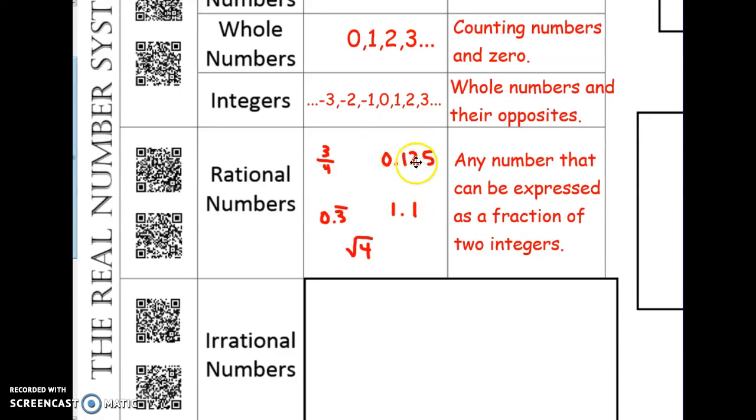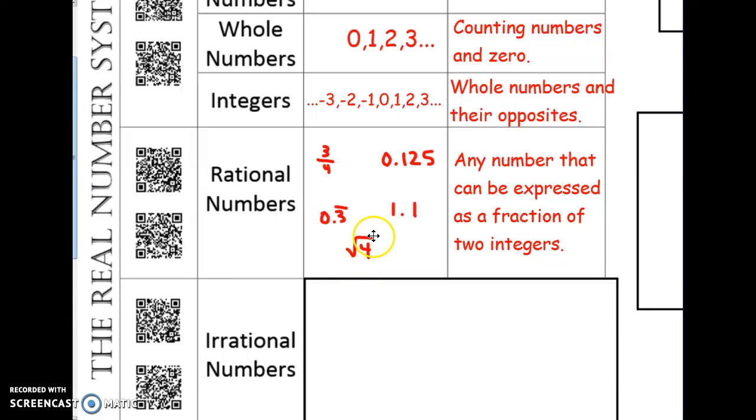So again, I can make the number look like a fraction, and it's considered rational. 0.3 repeating, even though it does go on forever and ever, actually converts into the fraction 1/3. So again, it's fractional, so we know it's rational. 1.1 could be turned into the fraction 1 and 1/10 if we use our place value. Again, fractional means rational. And then something we have still to talk about is square roots.